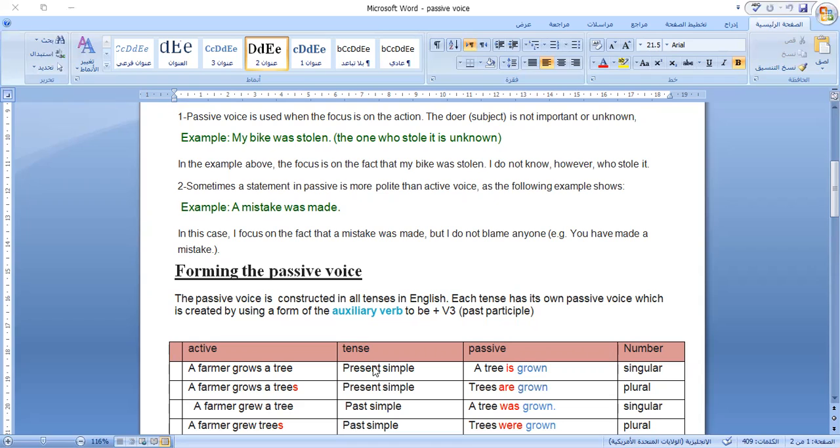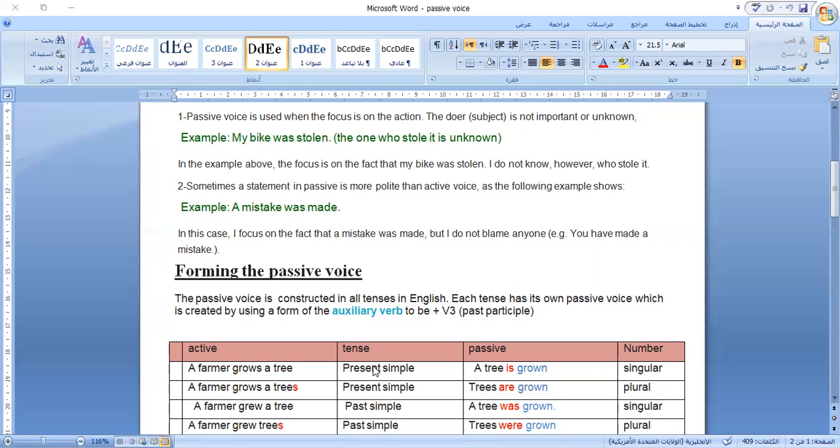And what's fixed for all the passive voice is that in all sentences of the passive voice, you have to use the past participle, or verb 3. For example, write, wrote, written, I use written. Catch, caught, caught.